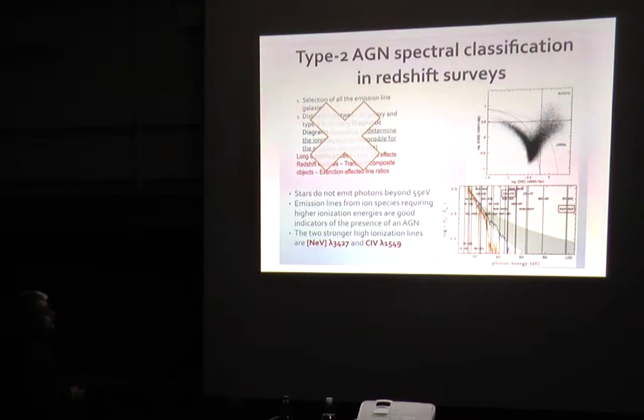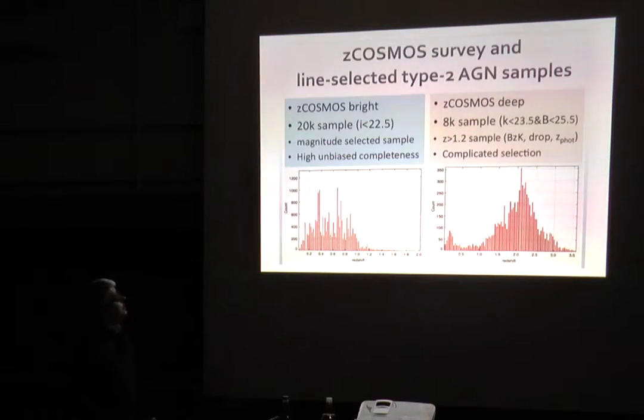And in particular, there are two strong ionization lines that are the neon V 3425 and the carbon IV 1549. I use these two high ionization lines to select AGN in the zCOSMOS survey.